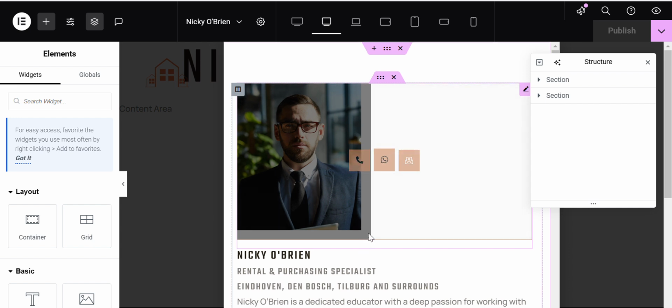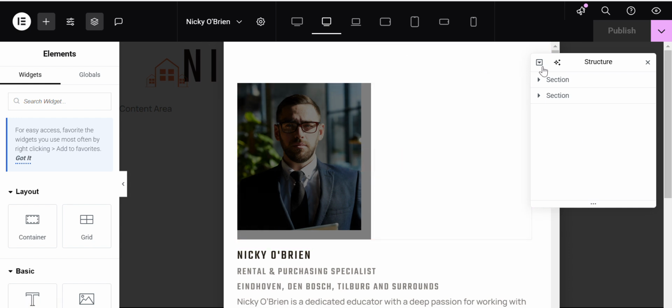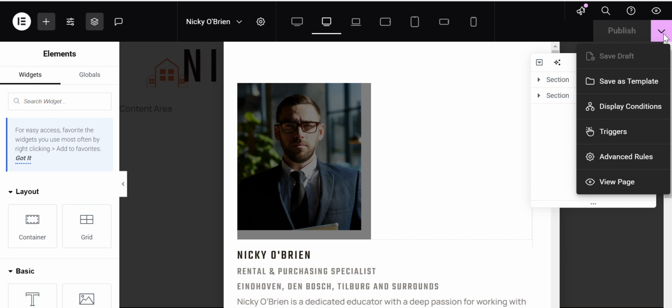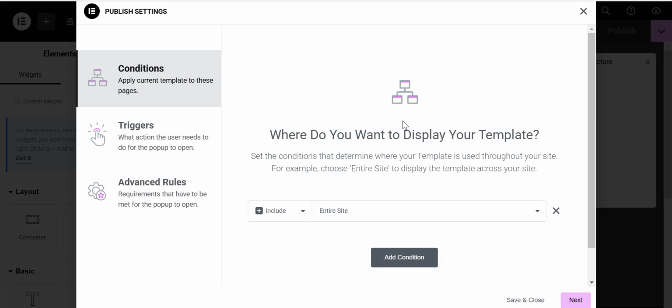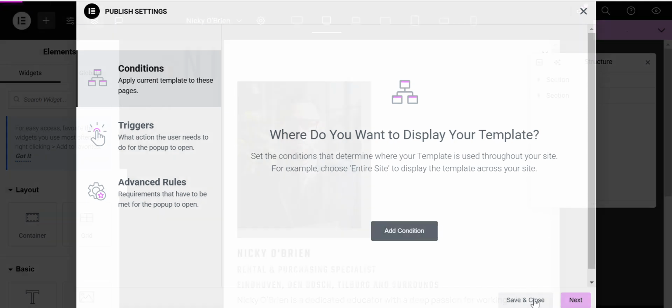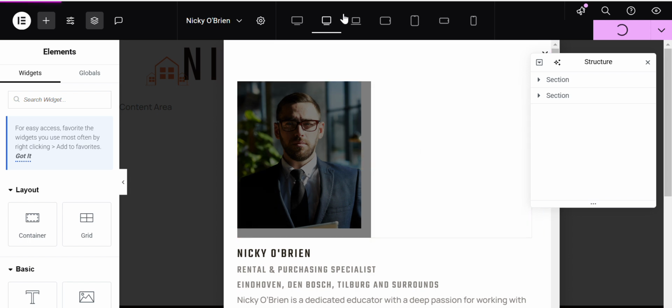Okay, so this is our template. So what I need to do, it usually used to be around here, but now we can just go up there. Next to publish, just click that drop down and you'll see where it says display conditions, triggers, advanced rules. So I'll just go to display conditions and I'll click this to be off, save, and that's it.